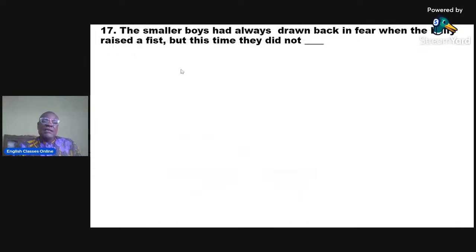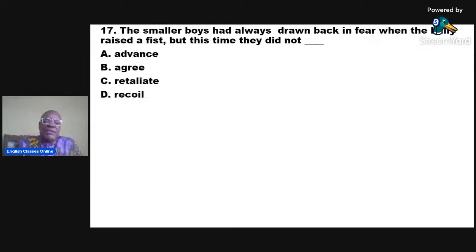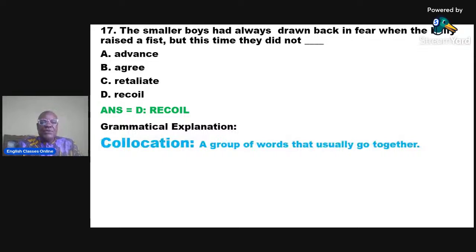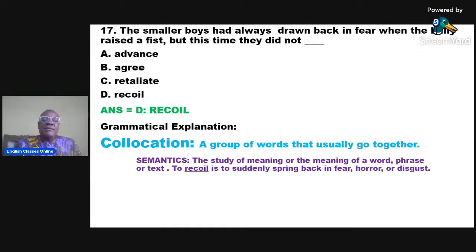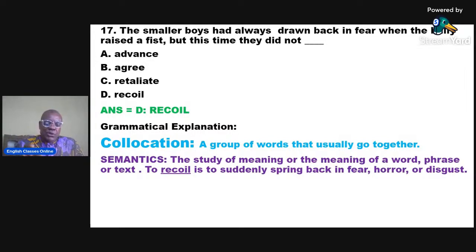Question 17. The smaller boys had always drawn back in fear when the bully raised a fist, but this time they did not dash. A, advance. B, agree. C, retaliate. And D, recoil. The correct option is D, recoil. And here we're dealing with collocation. All right? A group of words that usually go together. But again, semantics enables us to figure out the correct word.